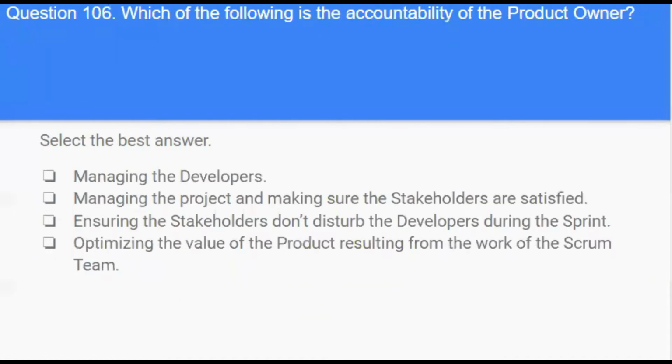Next question. Which of the following is the accountability of the product owner? Options. Managing the developers, managing the project, and making sure the stakeholders are certified, ensuring the stakeholders don't disturb the developers during the sprint, optimizing the value of the product resulting from the work of the Scrum team.